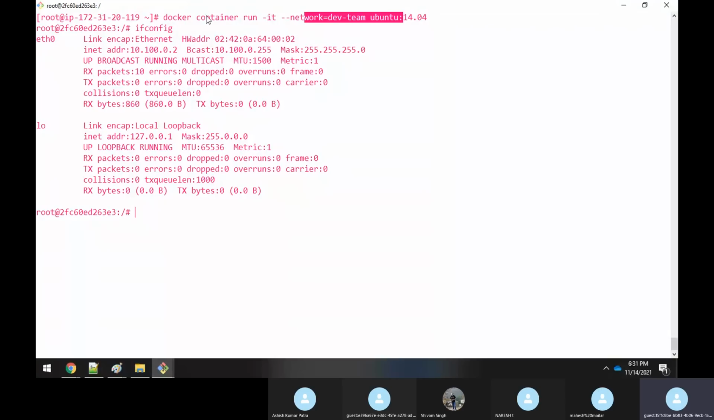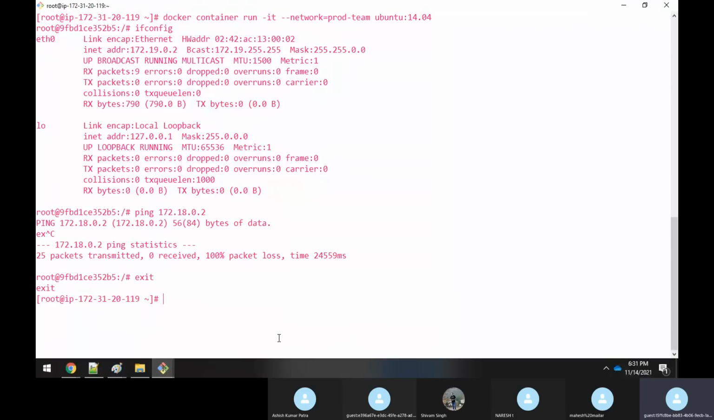Yes, you can specify. Suppose I want to create a container under this dev-team bridge, but I want the IP address of something like 10.100.0.100, or 10.100.0.99, whatever. Can I specify it like that? Yes, you can specify it here.